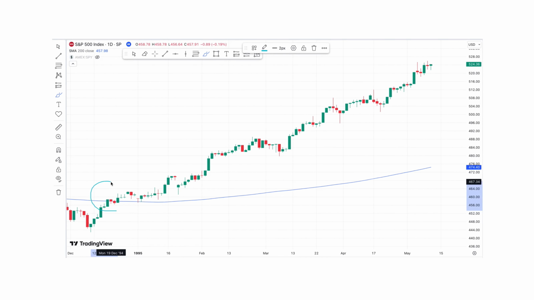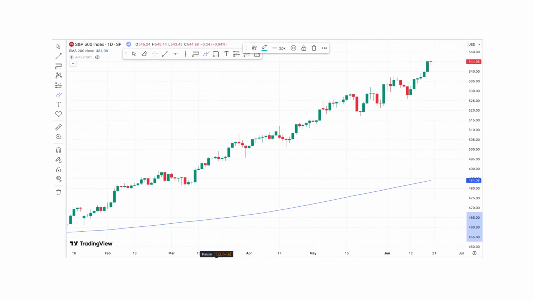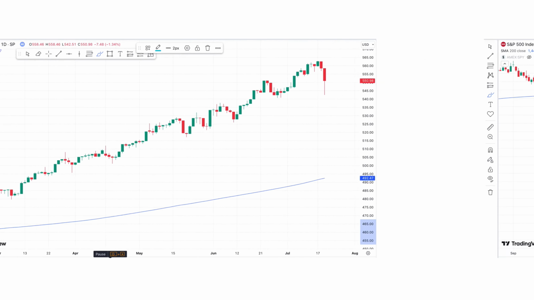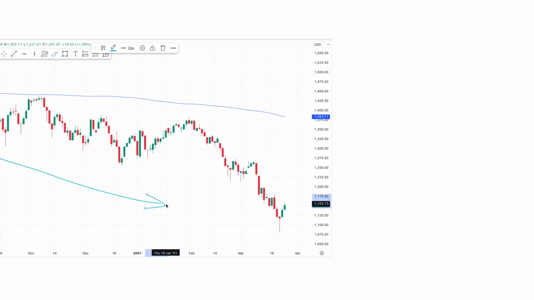Here's the basic idea. If an index's level is above the 200-day moving average, it's generally seen as bullish, meaning the price is likely to keep rising. On the flip side, if the price drops below this moving average, it signals a pause in the bullish trend and the start of a bearish one.